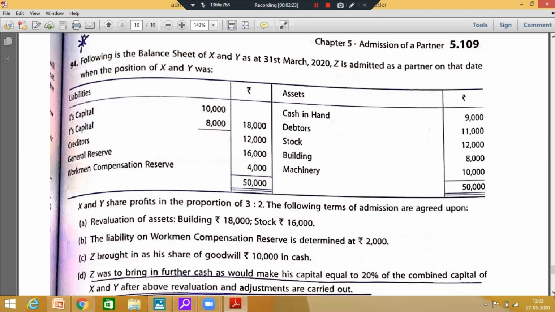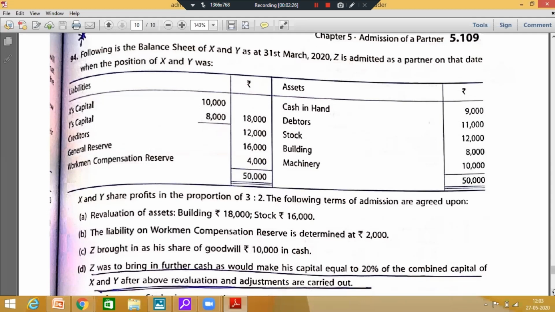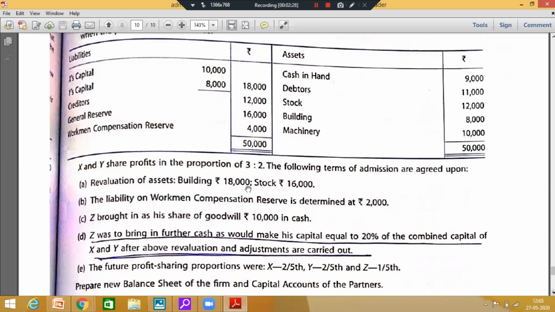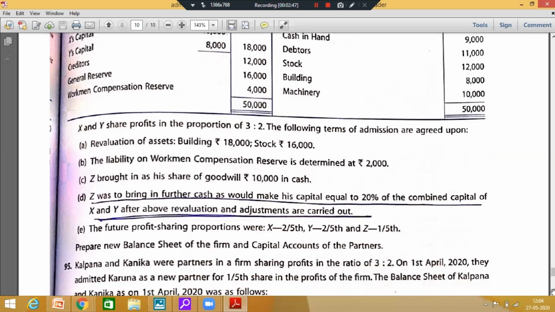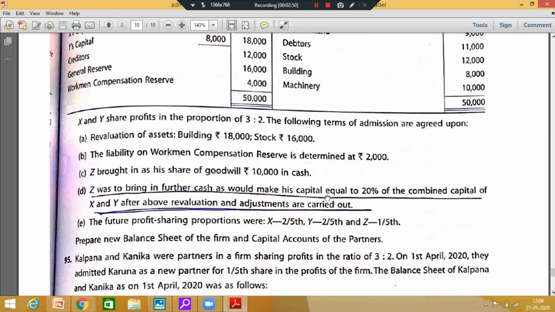I would like you to try the revaluation account. The revaluation of assets: building 18,000, stock at 16,000, and workman compensation liability on account of workman compensation reserve is 2,000. So there are just two items that have been revalued. Fine. And Z has brought in as a share of goodwill 10,000 in cash, and Z was to bring in further cash as would make his capital equal to 20% of the combined capital of X and Y after above revaluation and adjustments are carried out.